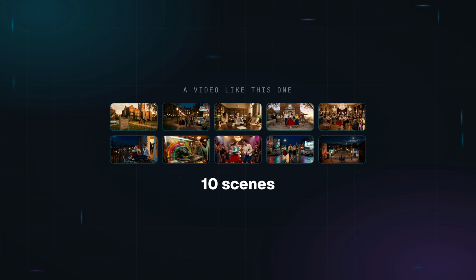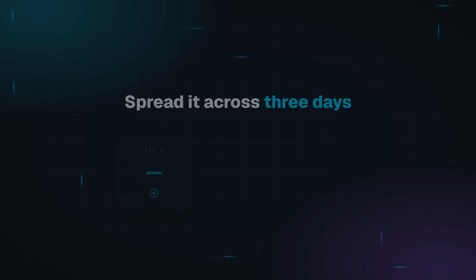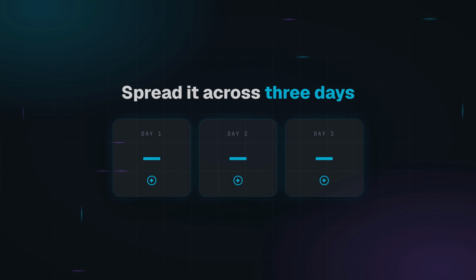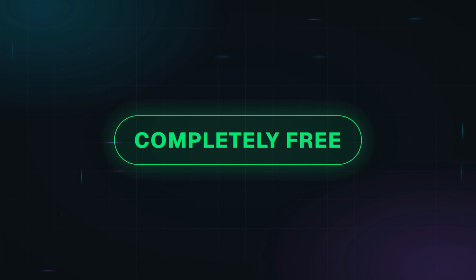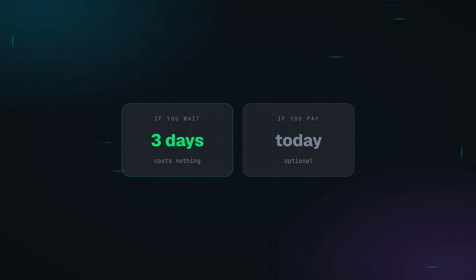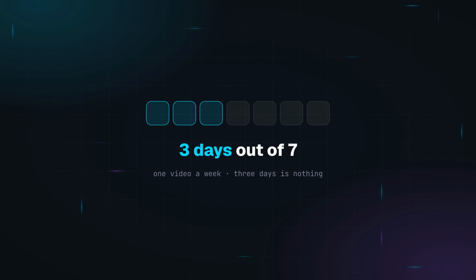Now this is the part I promised you at the start. Google Flow gives us 50 free credits every single day. 10 scenes like the ones in this video cost 150 credits. So we don't pay anything. We just spread it across 3 days. 50 today, 50 tomorrow, 50 the day after, and the video is finished, completely free. If you don't want to wait, you can pay for it, but you don't have to. And if you're making one of these a week, 3 days is nothing.